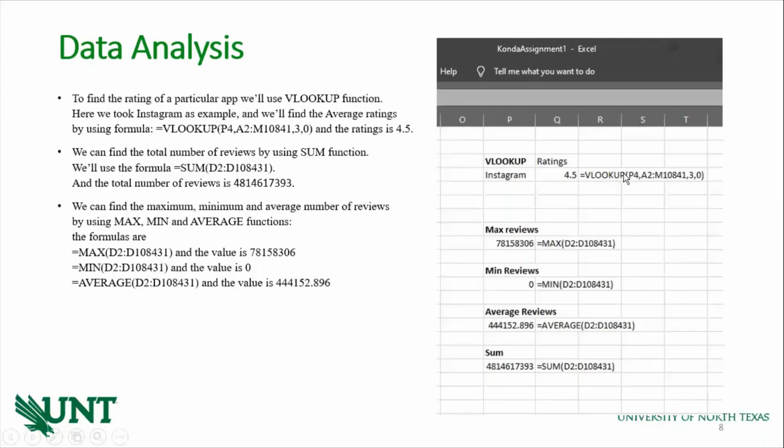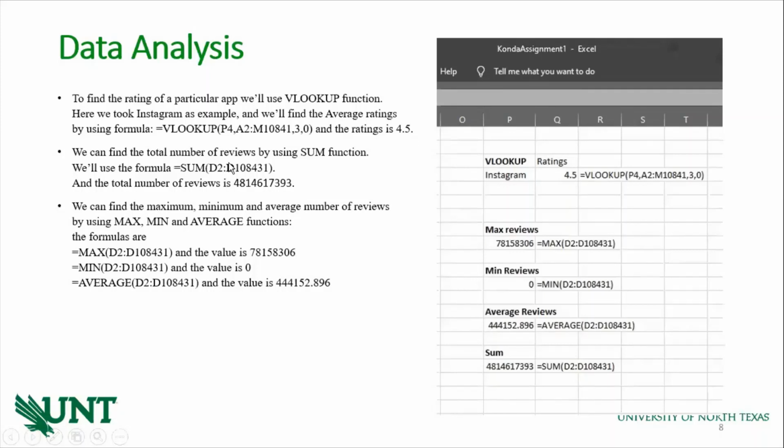We select the Instagram value, then select the whole data range where we want to look. The ratings are in column 3, so we select column 3 and it returns the value. Instagram has a rating of 4.5.